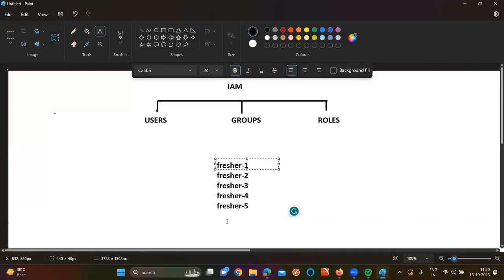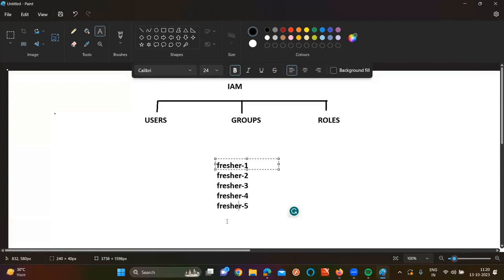Now, if I give permission for the group, those permissions are applicable for all the users. That means giving permission to a single group is better than giving it to every individual user. For example, here there are 10 people. If I want to teach the class individually, it will take a lot of time. But if I make you a group and seat all of you together, my work is going to be easy, right, sir?